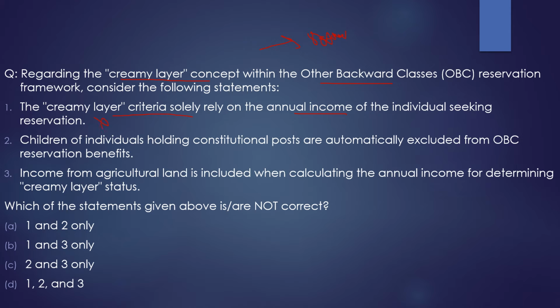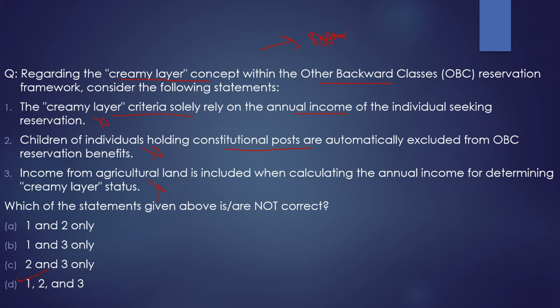Second statement: children of individuals holding constitutional posts are automatically excluded from OBC reservation benefits. No, they are not automatically excluded. So the second statement is also incorrect. Third statement: income from agricultural land is included when calculating the annual income for determining creamy layer status. It is also incorrect. So with respect to this question, which of the statements given above are not correct? All three statements are incorrect. So the correct answer to this question would be option D.